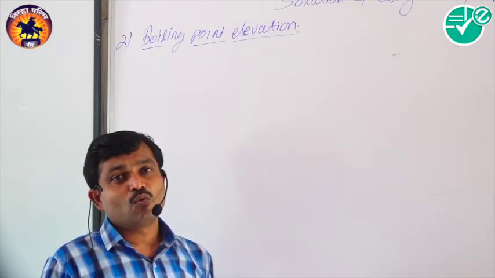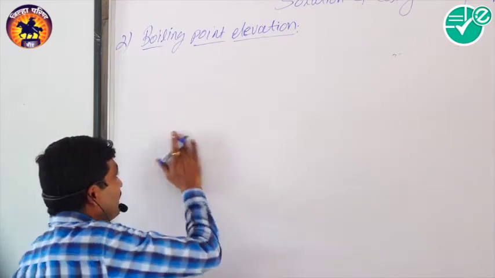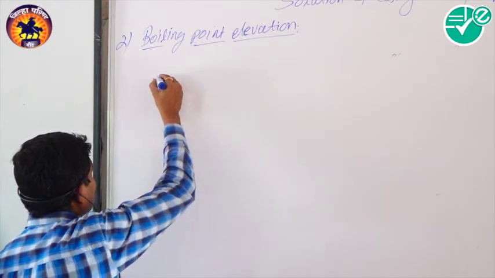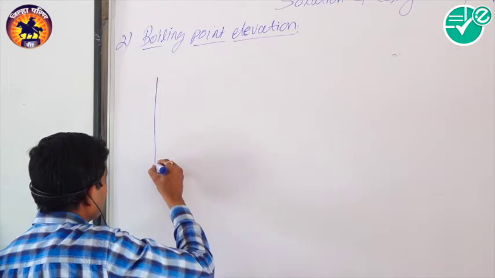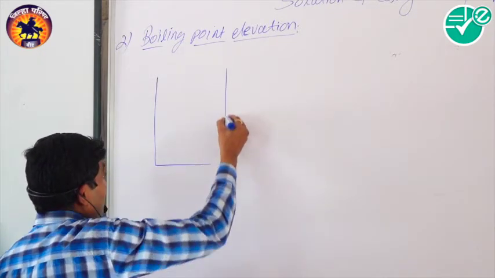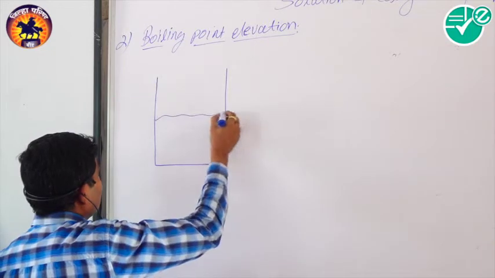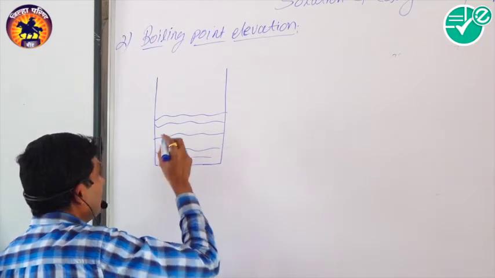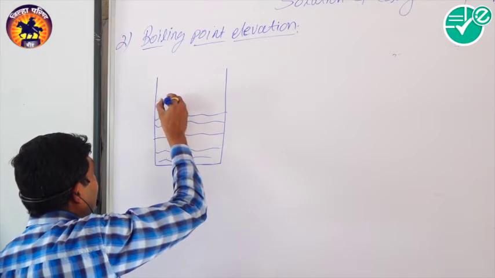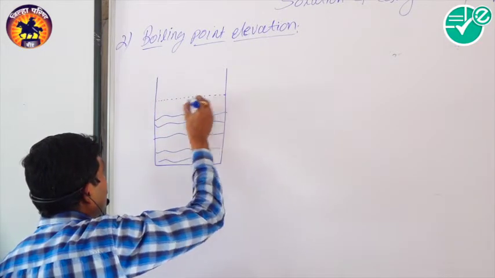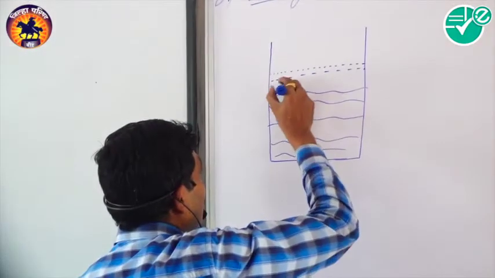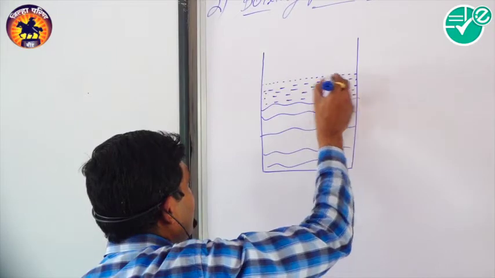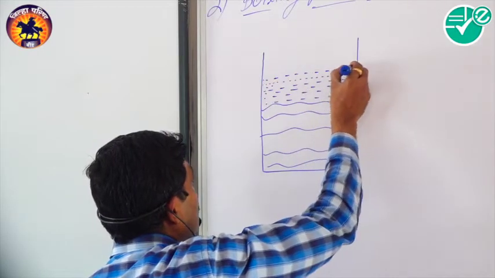So look here, consider the vapor pressure. We already discussed this. Suppose this is a liquid, and these are the vapors which are already present on the surface of the liquid. So these are the vapors present on the surface of the liquid.